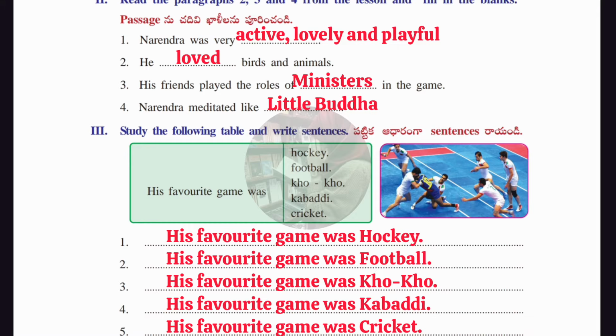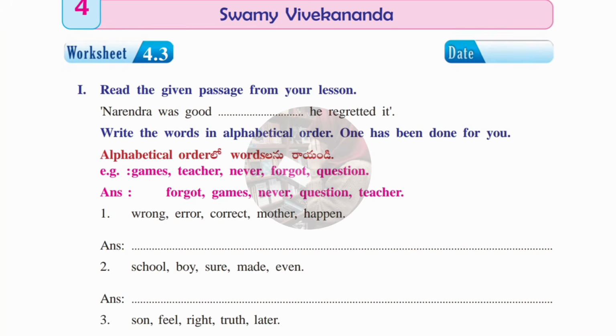Now we'll move to the next worksheet, worksheet number 4.3. In the first Roman, we have been given one passage from Narendra was good to he regretted it. From that passage, we have to write the words in alphabetical order. One has been done for you. Some words are given which we have to arrange in alphabetical order. Let's see the example here.